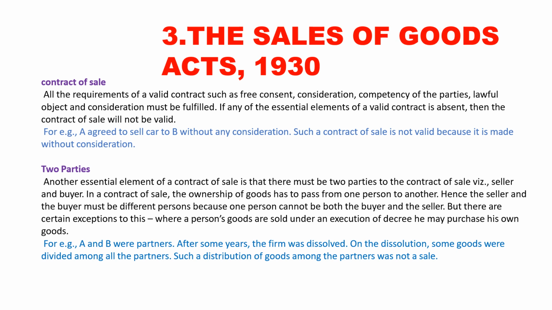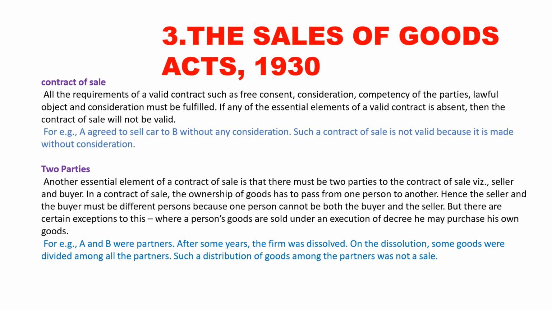For example, Mr. A and B were partners. After 1 year, the firm was dissolved. Here we have two partners, Mr. A and Mr. B. After 1 year, their partnership is closed. On the dissolution, some goods were divided among all the partners. Such distribution of the goods among the partners was not a sale. You can understand it in a very simple way: there must be two parties, one buyer and another one seller.